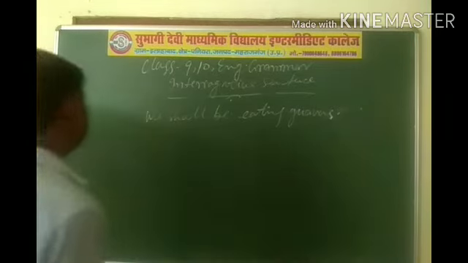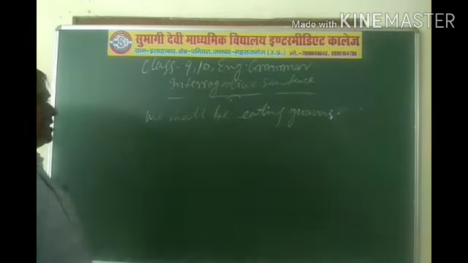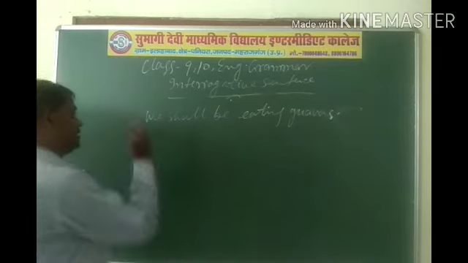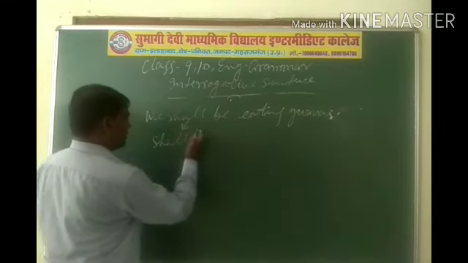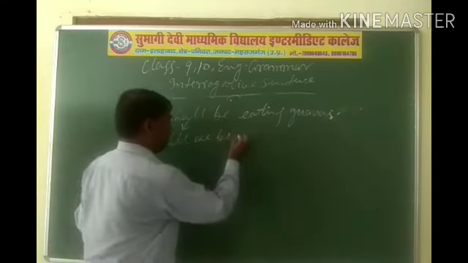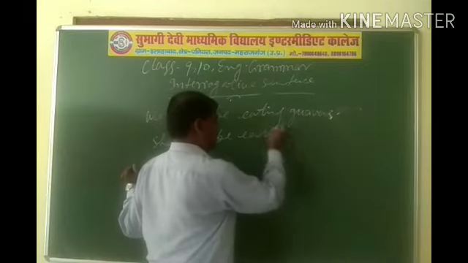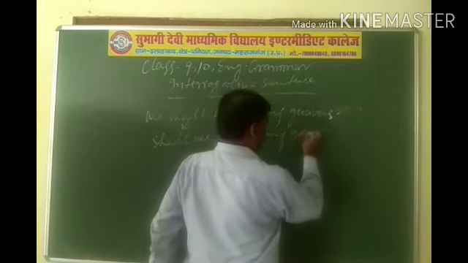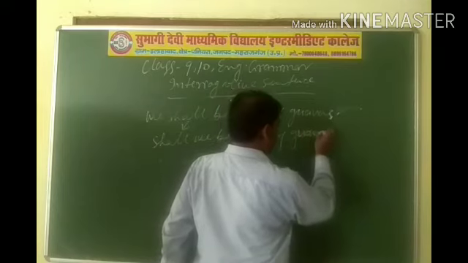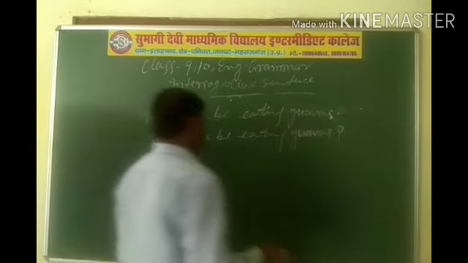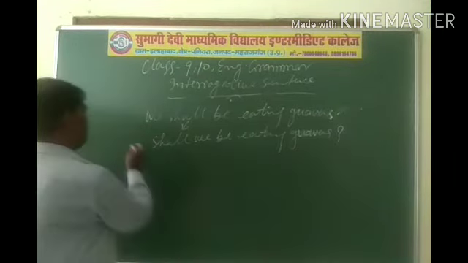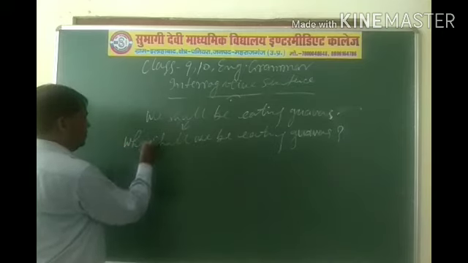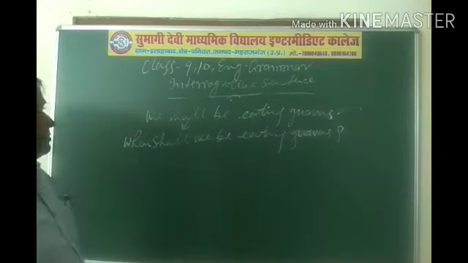If you want to change this affirmative sentence into interrogative as well as yes or no type, then you have to put this auxiliary verb first. Shall we be eating guavas? And if you want to change this affirmative sentence into WH type question, then when shall we be eating guavas?